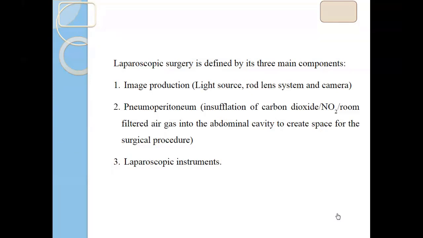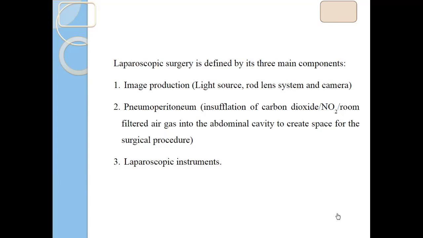Pneumoperitoneum is created to make a working space, a ballooning of the abdominal cavity, which gives working space for the insertion of the accessories, such as scissors, grasping forceps and bipolar forceps. That's why pneumoperitoneum is very important in laparoscopic procedures, and different laparoscopic instruments are important, like scissors, grasping forceps, bipolar cauteries and other instruments.